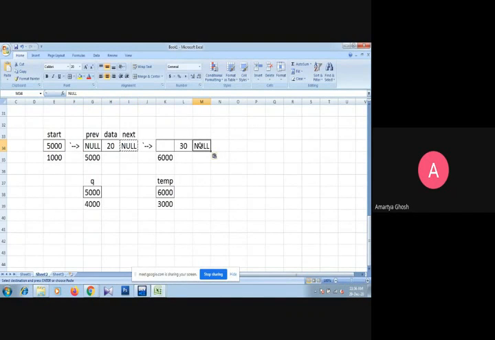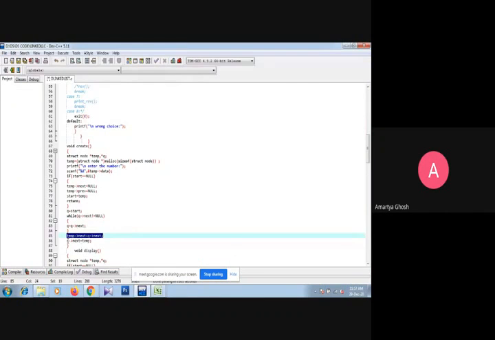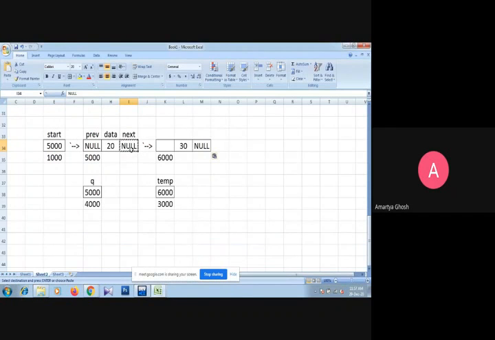Now we have to create this link by assigning the 6000 into this part. 6000 is held by temp, so whatever the value of temp should be assigned into this part. This part is nothing but q arrow next, so we write q arrow next equals to temp. That means the 6000 is assigned here, and that is why this link is created.